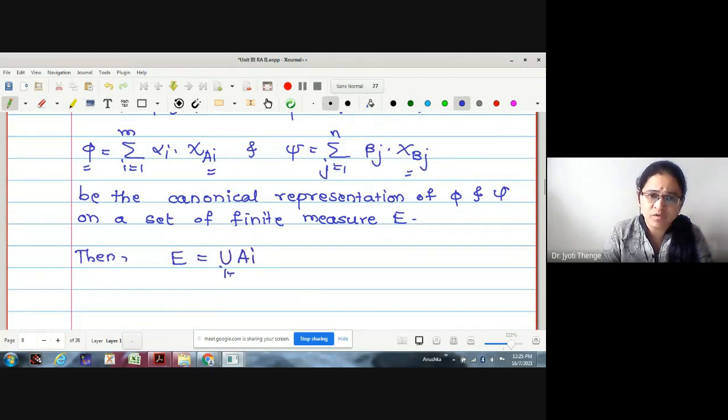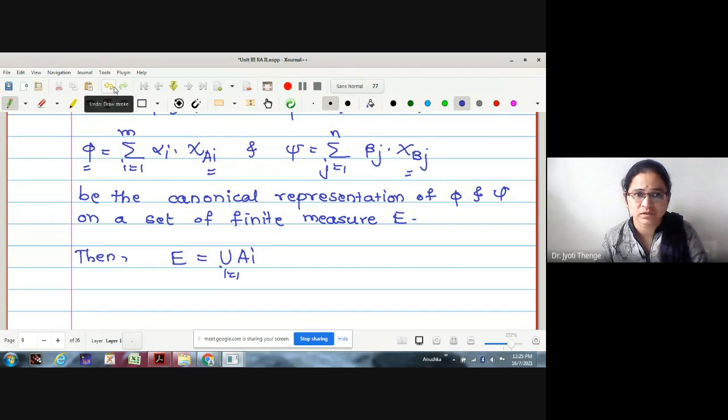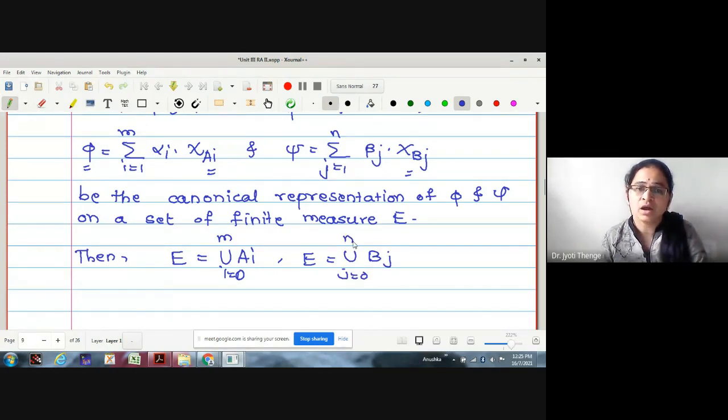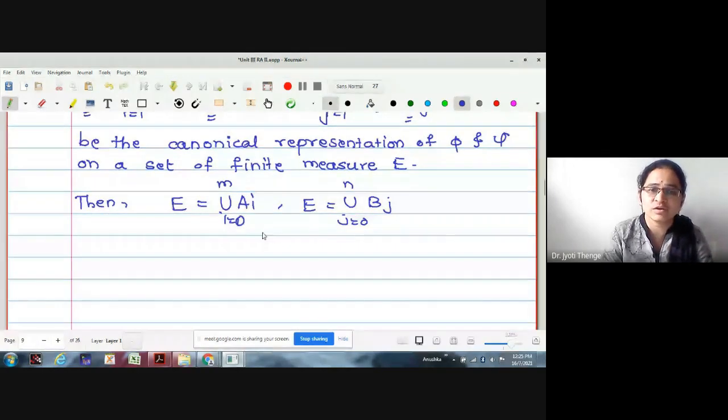I runs from 1 to, sorry, I wanted to write 0 to M actually. First I will write I equals 0 to M, and then I will write what is A naught. And E is union Bj, J equals 0 to N. Now the question arises, what are the values of A naught and B naught?